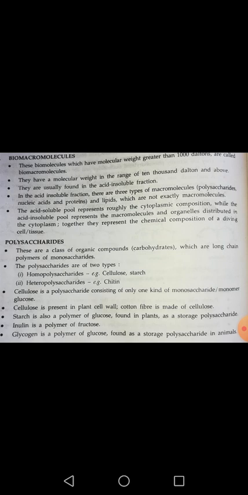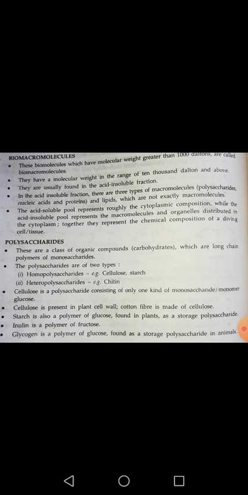Now another concept I want to discuss with you. Since we know that three types of biomacromolecules are there in the acid insoluble fraction, these are polysaccharides, some proteins, as well as some nucleic acids. One more thing I want to tell you: the acid soluble pool contains all the cytoplasmic composition, while the acid insoluble pool contains macromolecules along with the cellular organelles which are distributed in the cytoplasm.